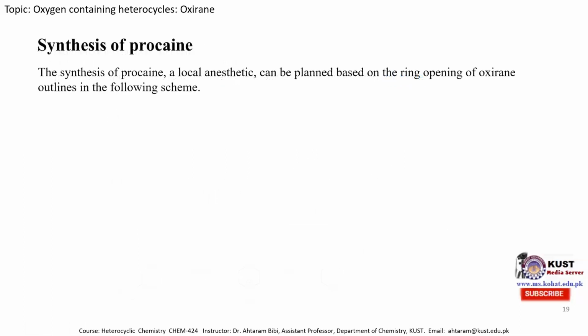So how can we use these reactions to obtain biologically active molecules such as procaine? We can see here an epoxide molecule. When the epoxide is treated with a diethylamine molecule in the first step, this product is obtained because the hydrogen protonates this oxygen atom and this nitrogen attacks this carbon atom to produce this amino alcohol.